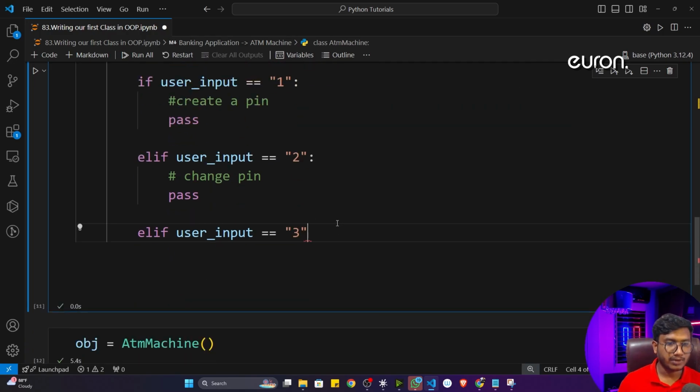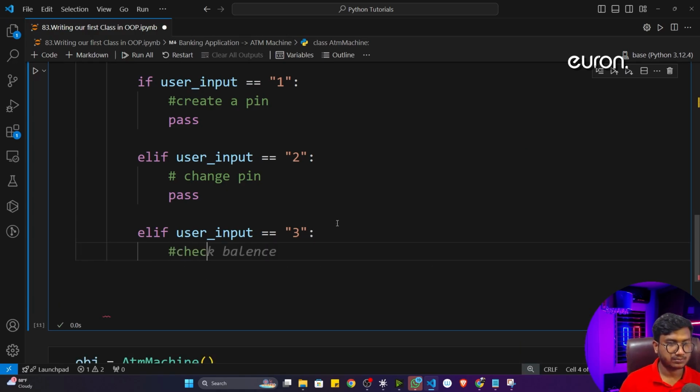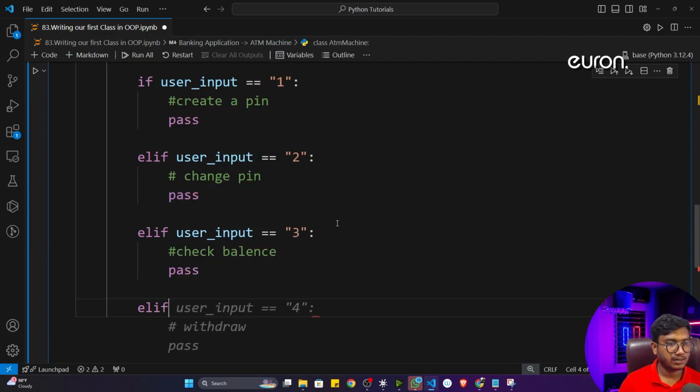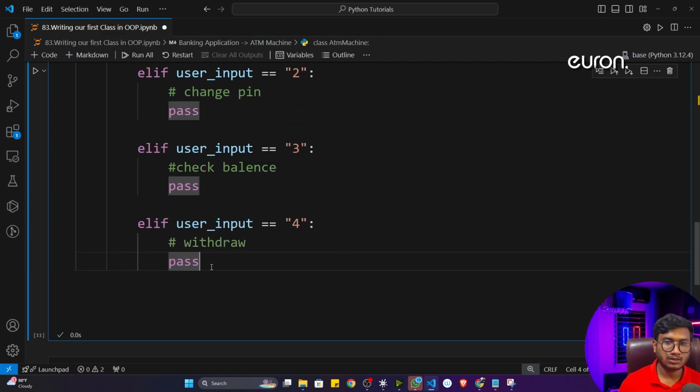I want to check the balance. Check balance, and I'll do the pass operation. If user input is equal to 4, I want to perform the withdraw operation, and with the pass operation.